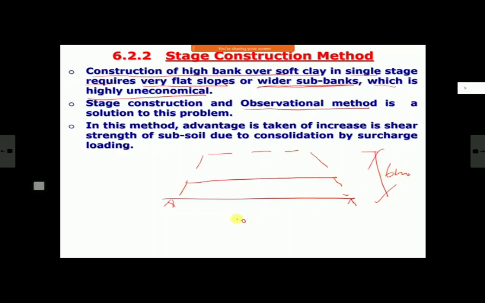So first I will construct 2 meter. Maybe 2 meter is such that it can take this load, so for 2 meter it is safe. Because of this load of 2 meter, there will be some consolidation, and shear strength will increase from what it was previously. With this increased shear strength, I will put the second stage because it can take higher load. This also will cause consolidation, and shear strength will increase further, and with this I will put the final layer.